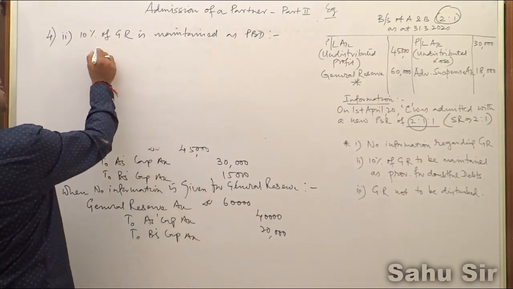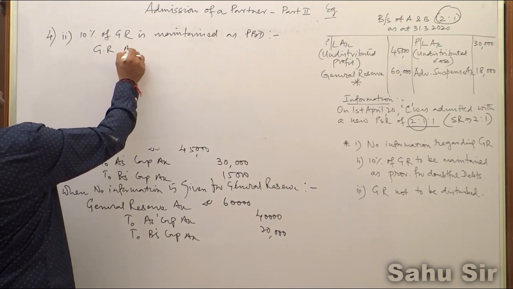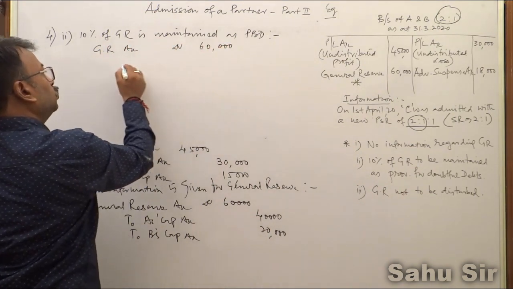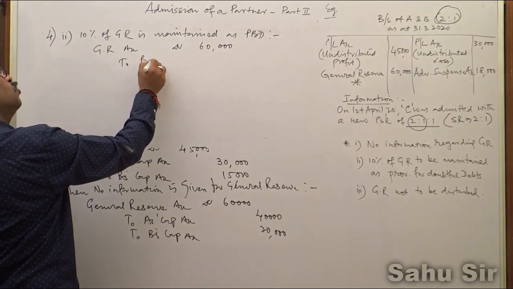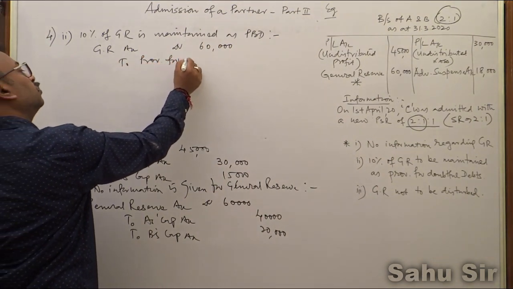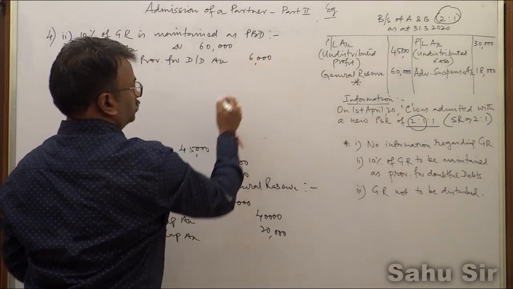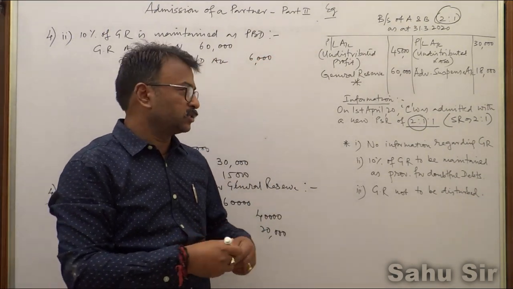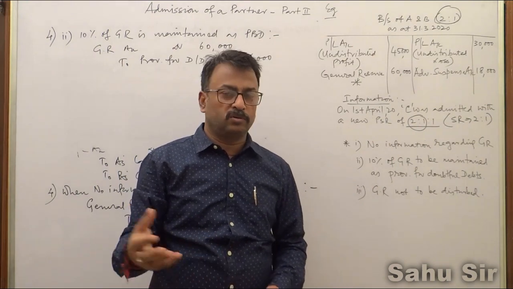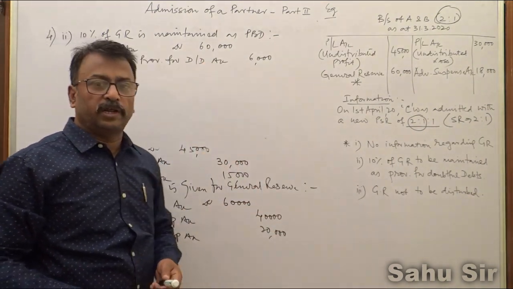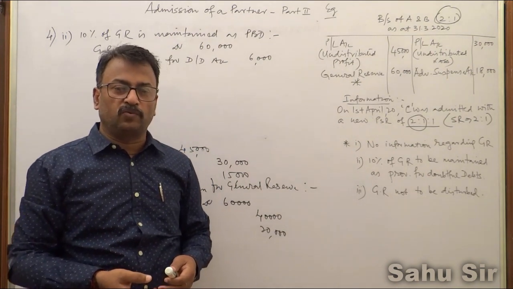So your journal entry will be general reserve account debit 60,000 to provision for doubtful debts 6,000 as per the instruction. The instruction is 10% will be transferred to provision for doubtful debts. Yes, out of 60,000, 10% is transferred to provision for doubtful debts.